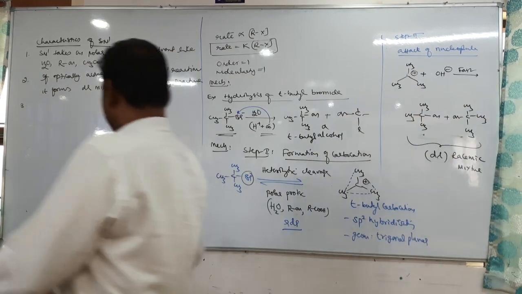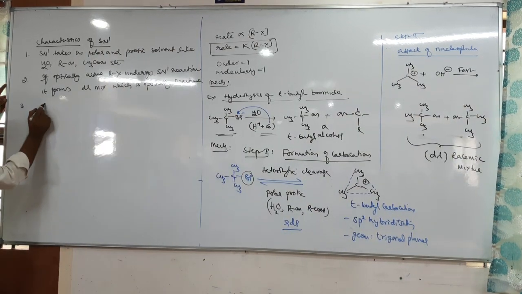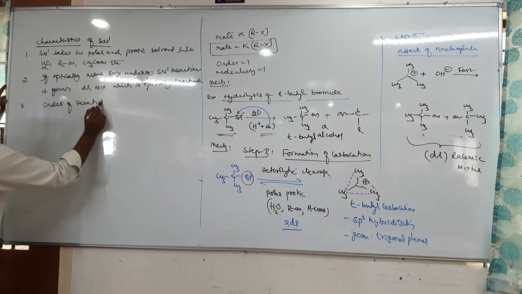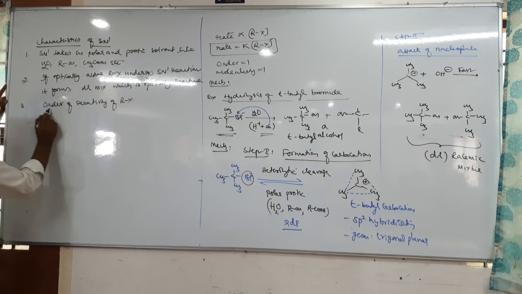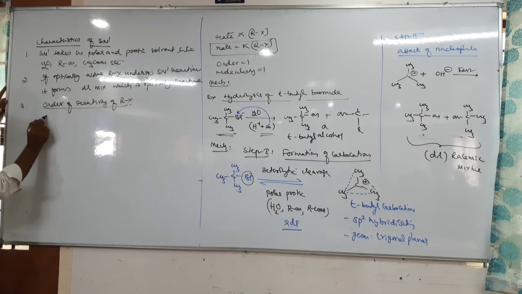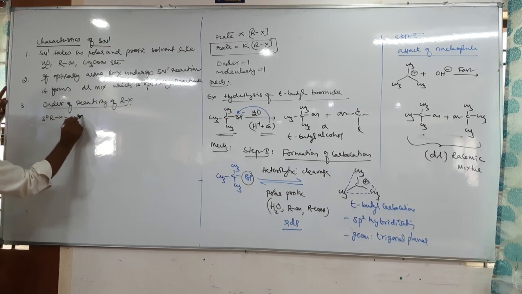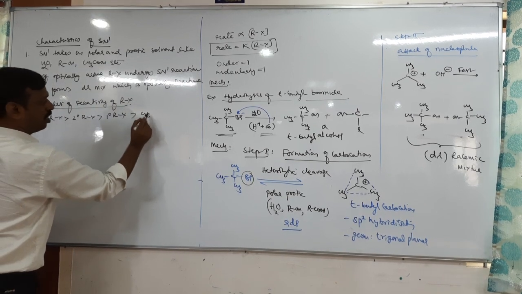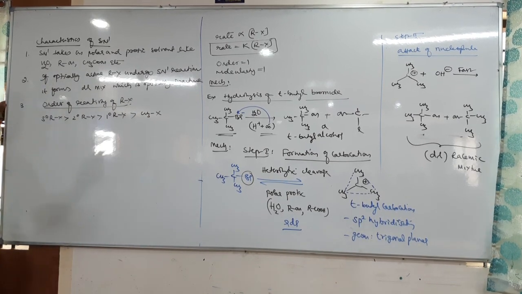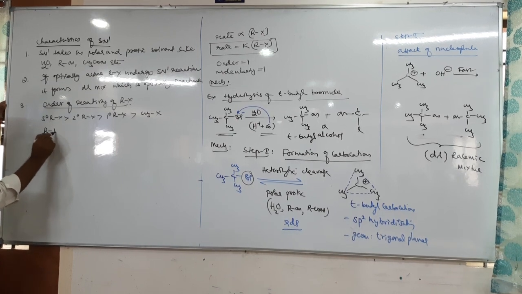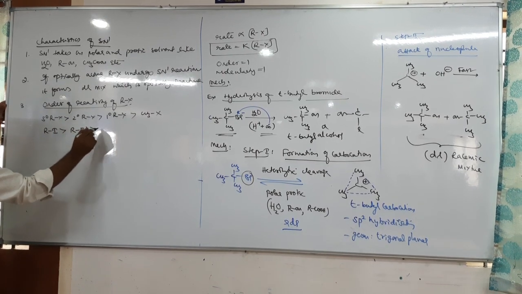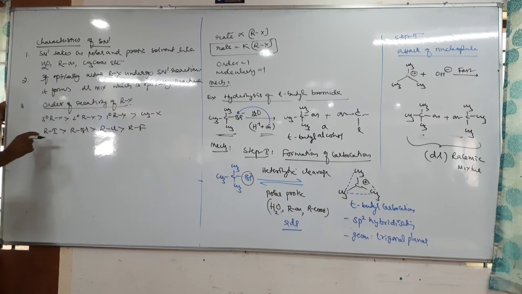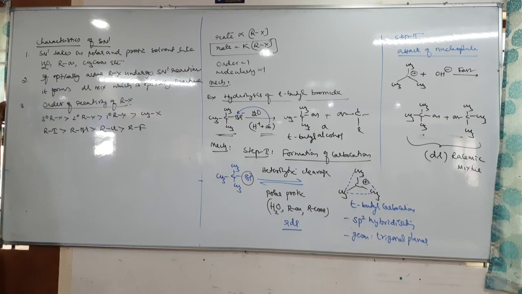Therefore, next is the order of reactivity of RX. Tertiary RX is more reactive, then secondary RX, primary RX, and methyl X. If it is a different RX, like RI is more reactive, then RBr, then RCl, RF. RI is more reactive because of more bond length and less bond dissociation energy.